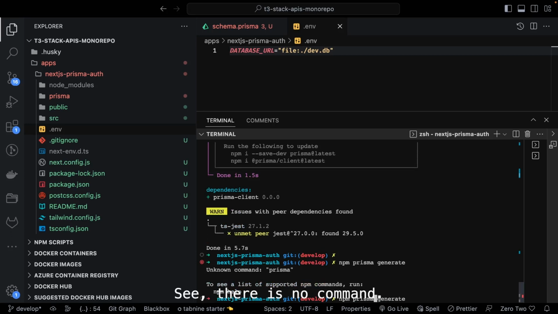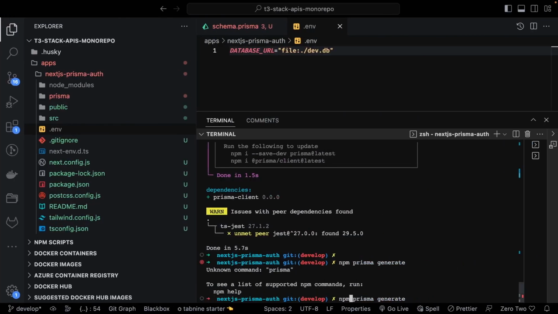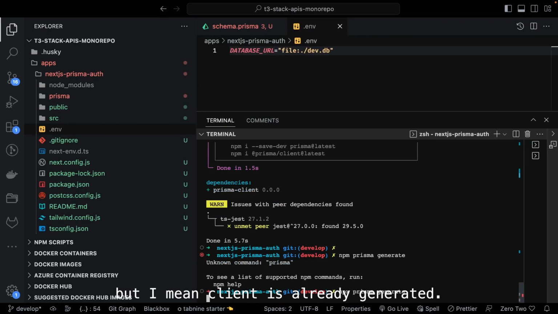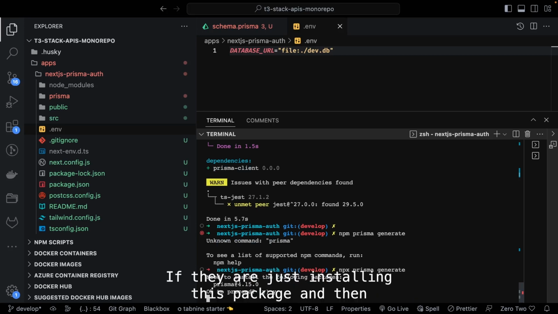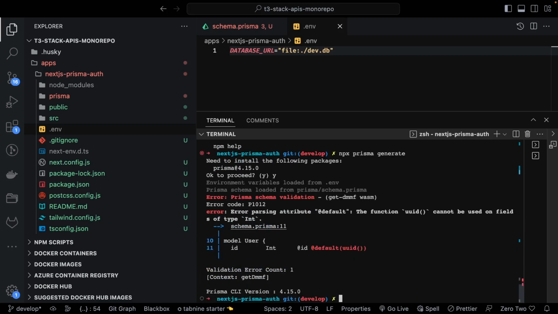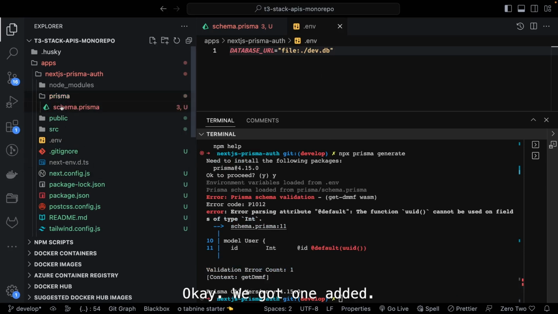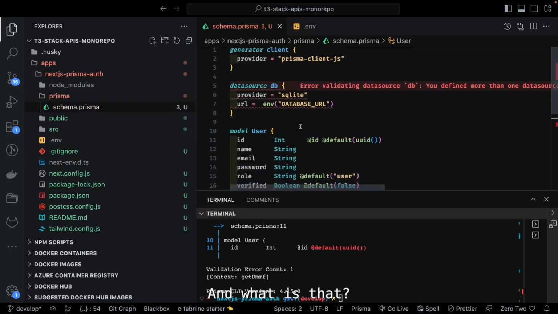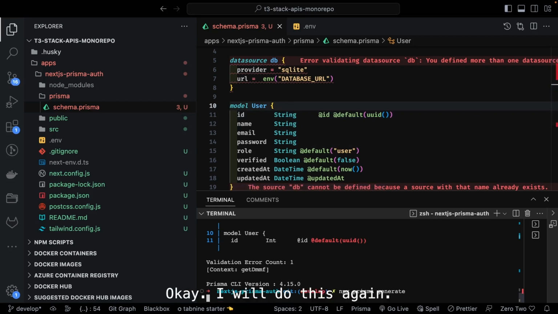Okay, there is no command like this. This is npx. So I mean, the client is already generated. Okay, yes, it is just installing this package, and then schema.prisma default the attribute is uuid, so this should be string. Okay, we got one error, and what is that? Because this is uuid, in that case we can have this as a string. Okay, I will do this again.